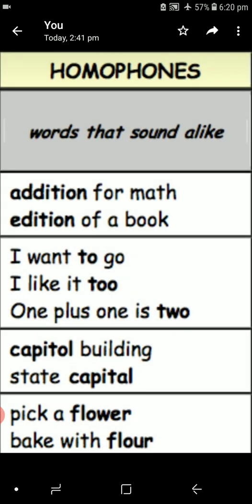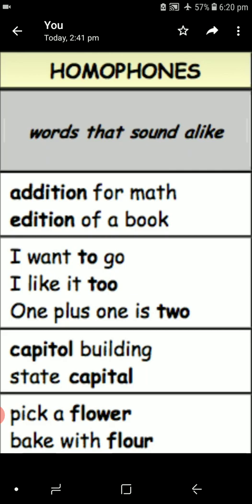Here some examples are given. Addition of formats, addition of a book. Here it is highlighted: I want to go. I like it too.